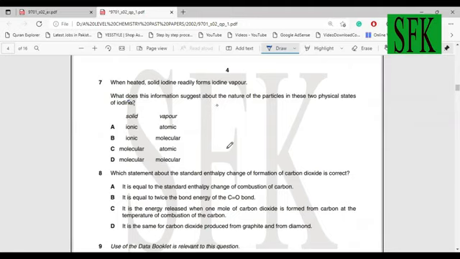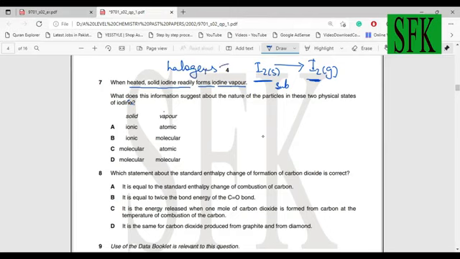All right, now when heated, solid iodine readily forms iodine vapors. So yeah, you've got iodine solid. You guys know that iodine is a molecular solid. When it is heated, it sublimes, right? Sublimation takes place. It forms iodine vapors in the gaseous state. But still, the molecules are there, right? You guys know that all halogens always exist in diatomic form, and they cannot be broken down. Or if they are broken down, then they won't exist, right? They won't be stable. So in the most stable state, they have to exist in molecular form.